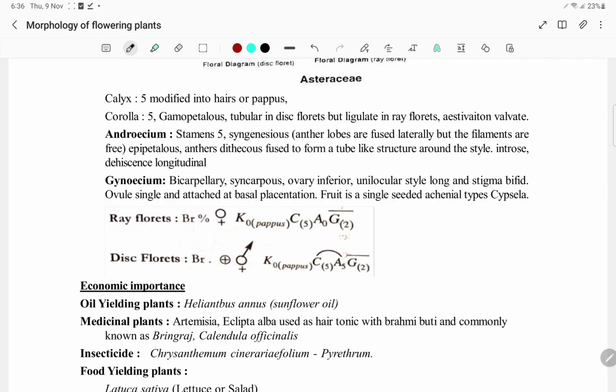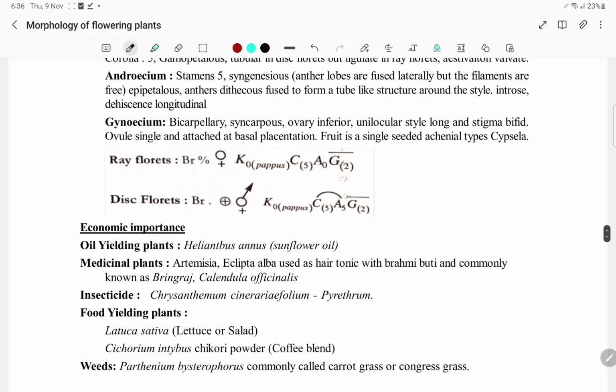Introrse, and the dehiscence is longitudinal. Bicarpellary, syncarpous, ovary is inferior. Unilocular, style is long, stigma is bifid. And if you see, ovules are single attached to the basal placentation. Achenial type, cypsella.